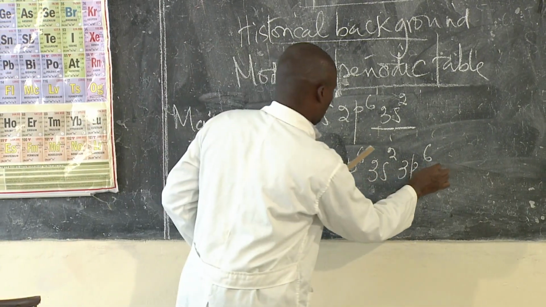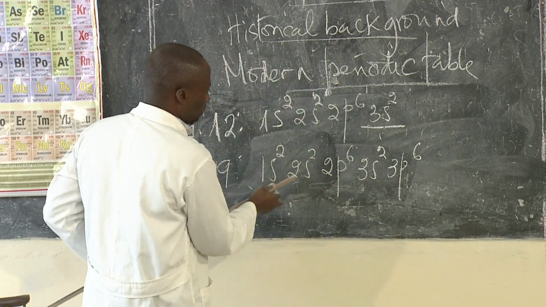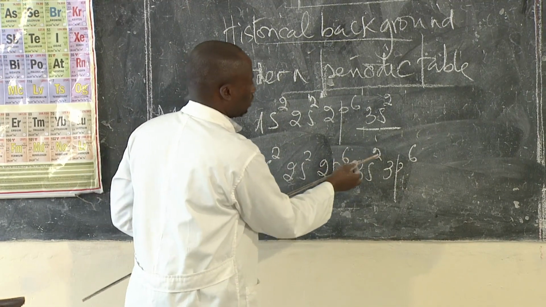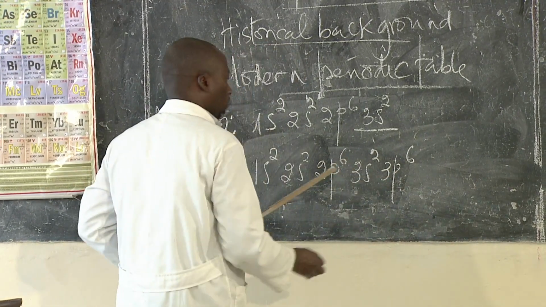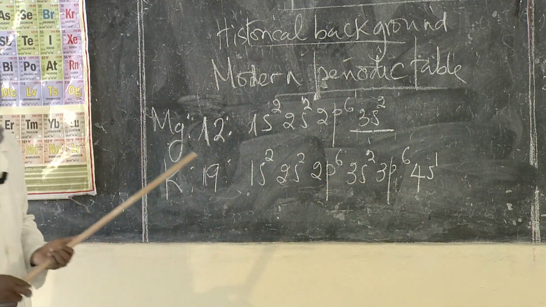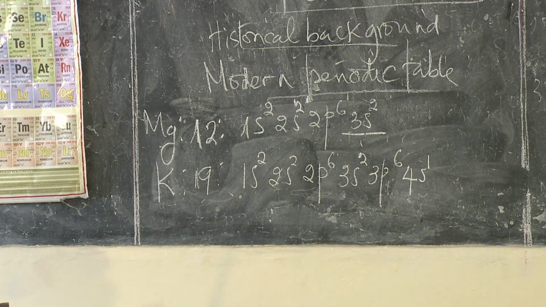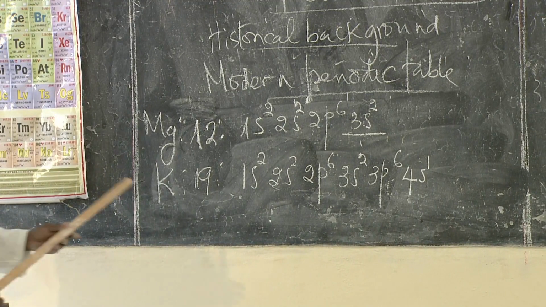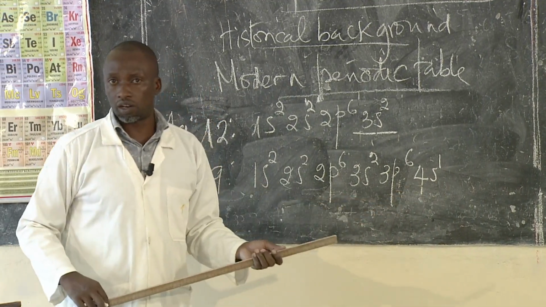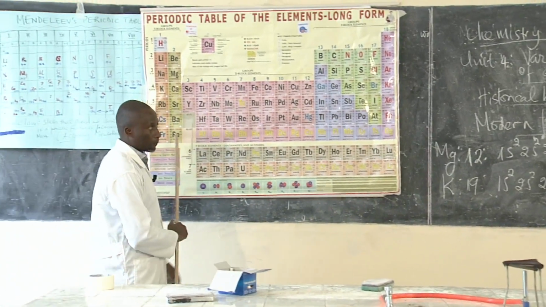So 1s2, 2s2, 2p6, 3s2, 3p6 make 18, and then this one will be 4s1. You remember 4s fills before 3d. So this is in the s block. You can write the electronic configuration of any other element here.